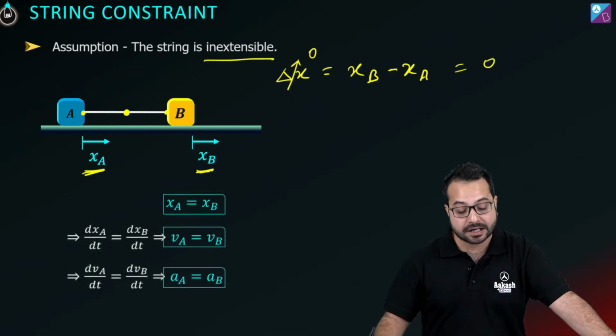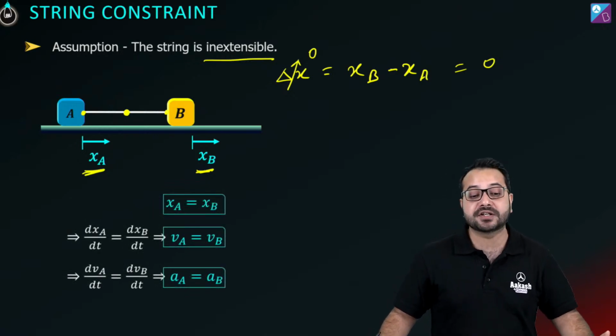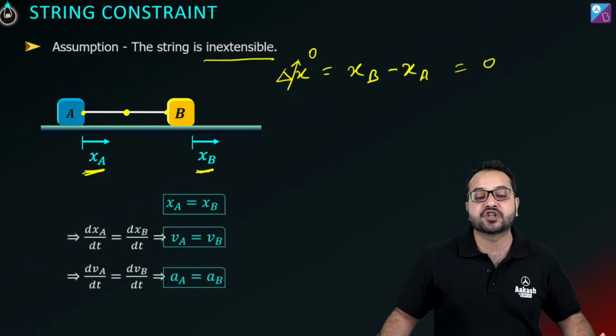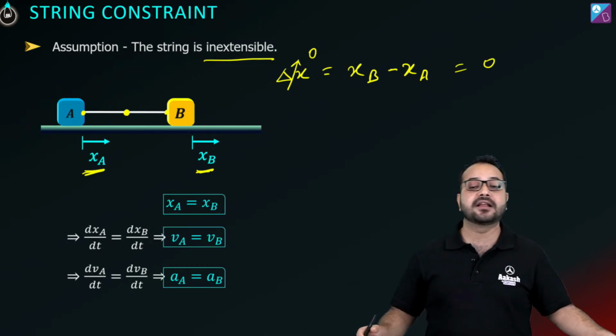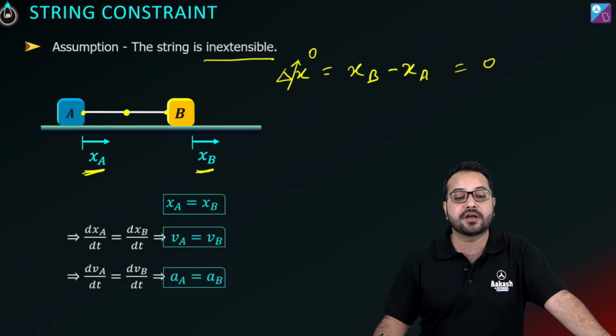Which means what do we get? We get xa is equal to xb, va is equal to vb, and if we differentiate it again, we are going to get the acceleration of a is equal to the acceleration of b.